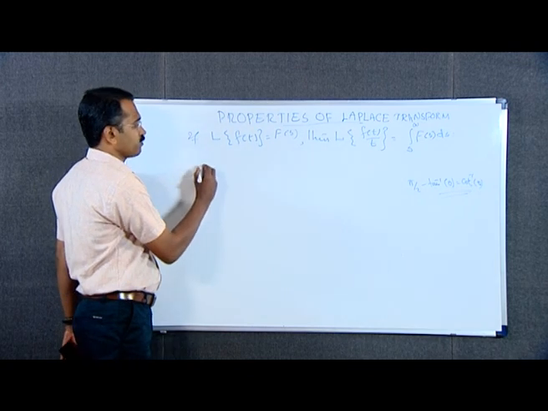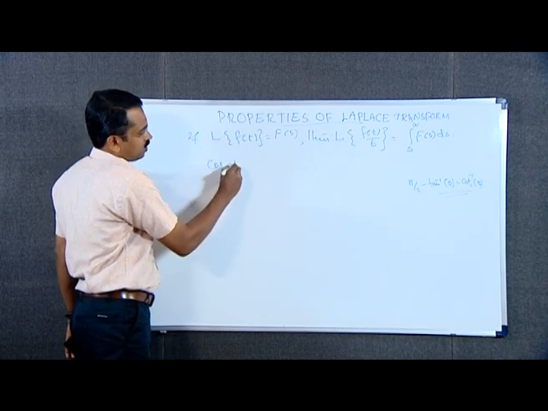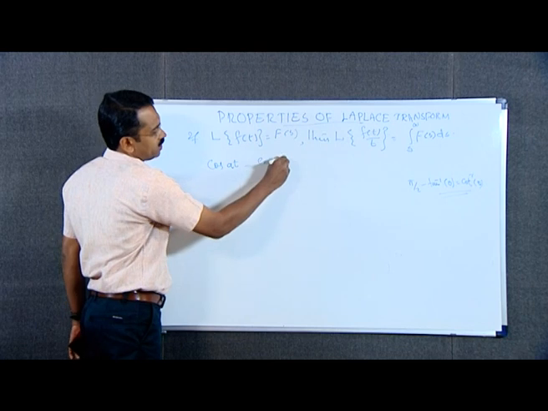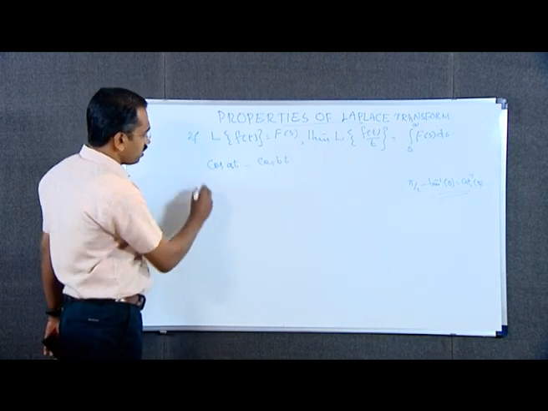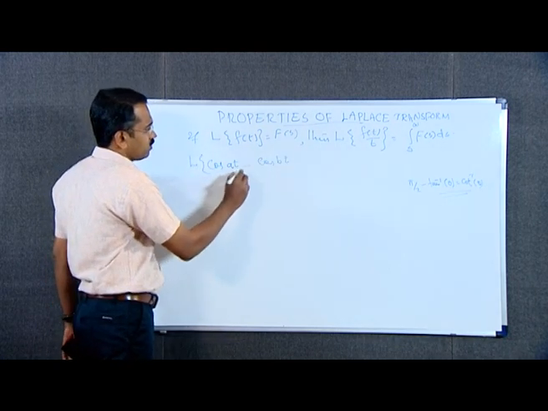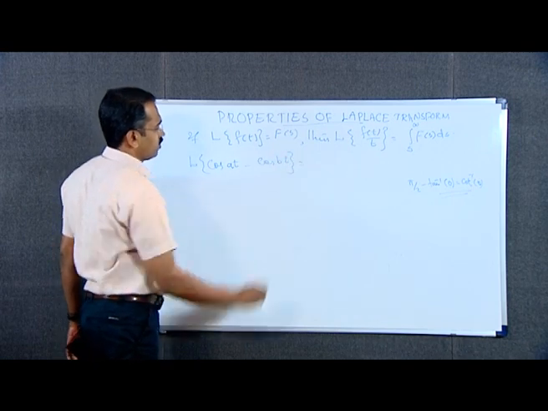Now consider this function cos at minus cos bt, and we take the Laplace transform of this function.